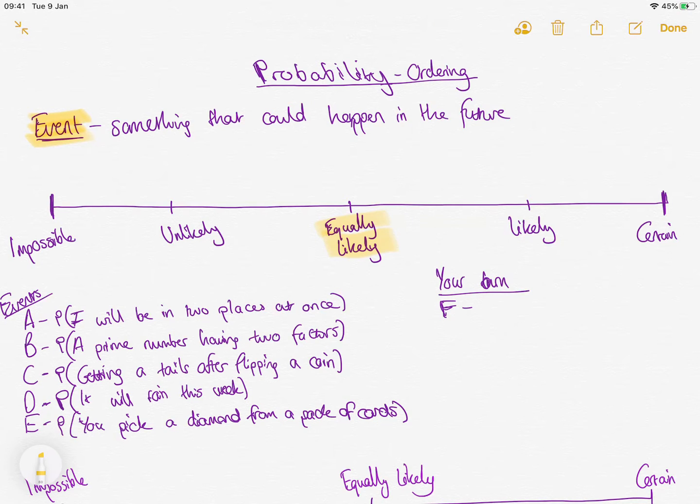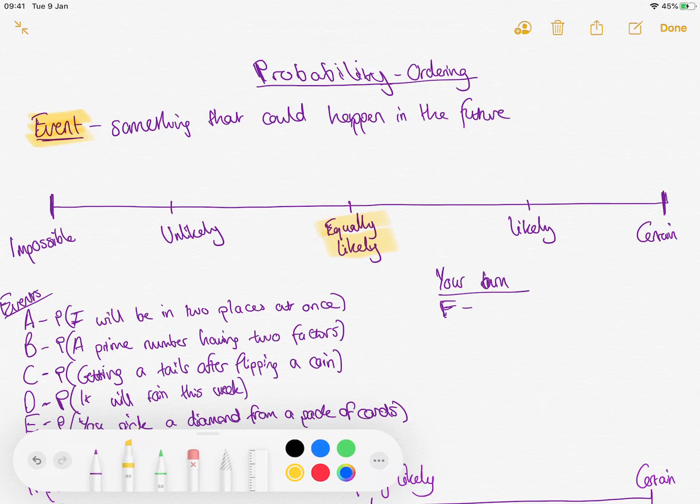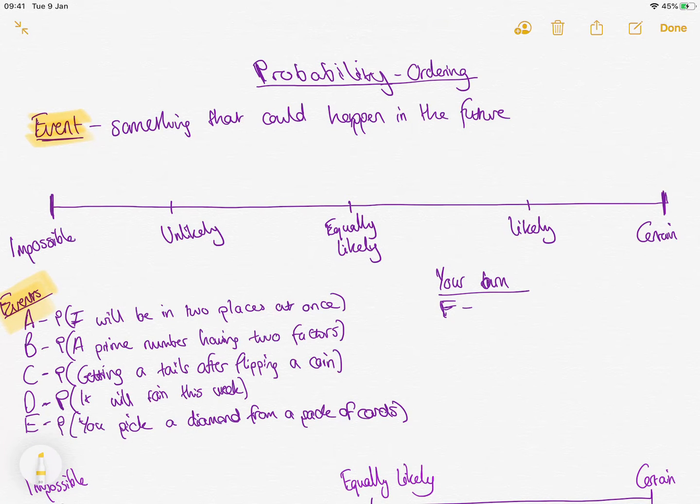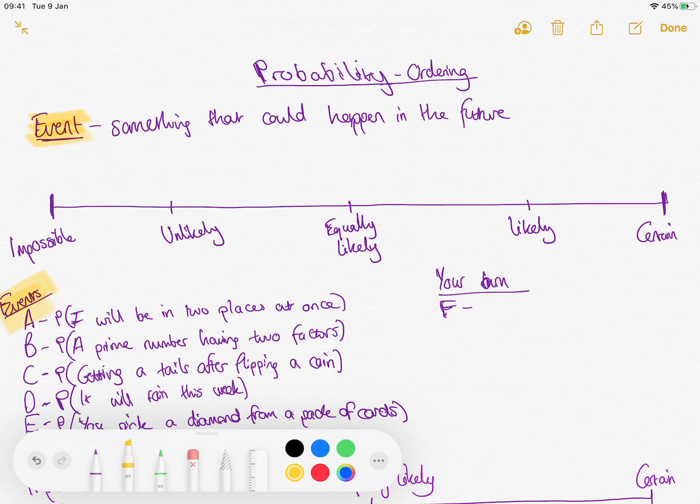So, exactly half chance of happening. Again, I'm putting numbers on it. Then likely and unlikely are somewhere in between half chance and certain and half chance and impossible. So that's my scale. Let's see how that relates to some events that I've got written down here that we're looking at happening.